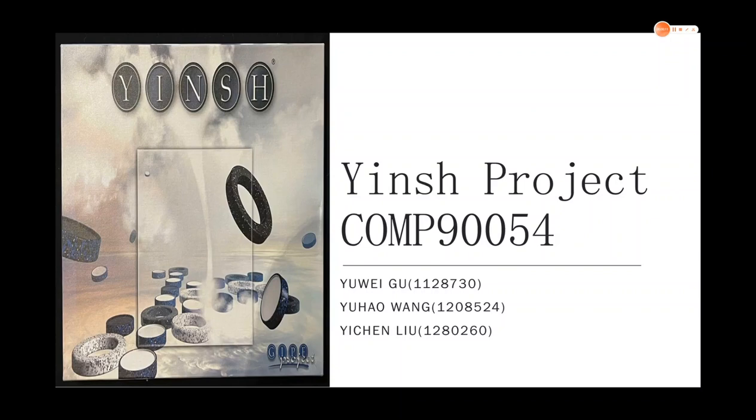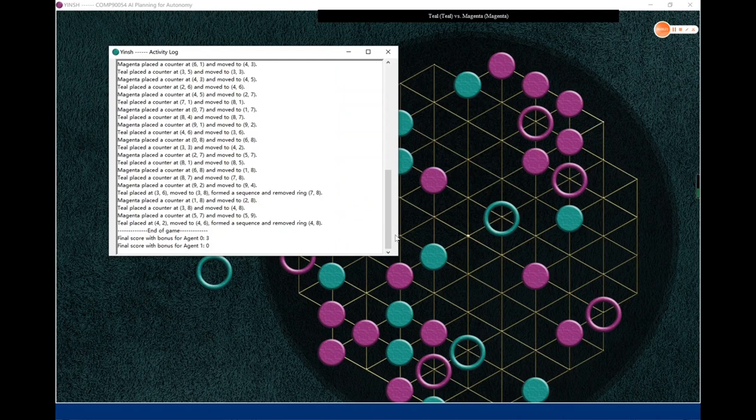My name is Yuhao Wang, and I will be introducing the designs and logic behind the MCTS algorithm, although it failed in the end. Firstly, as you can see, this is the process of the MCTS algorithm beating a random agent. Obviously, it outperforms the random agent.